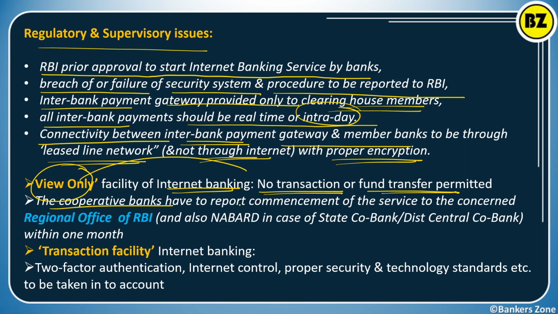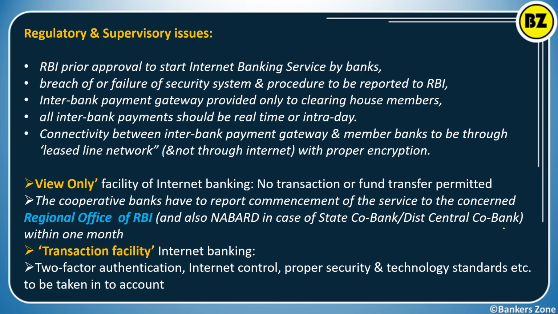The cooperative bank has to report the commencement of the service of a view facility in internet banking to the concerned regional office of the RBI. Also, they have to report to NABARD in case of a state cooperative bank or a district central cooperative bank. So if any cooperative bank starts internet banking with only view facility, they have to report to the RBI regional office, and they will report to NABARD if the bank is a state cooperative bank or a district central cooperative bank, and that should be within 1 month of the operation.